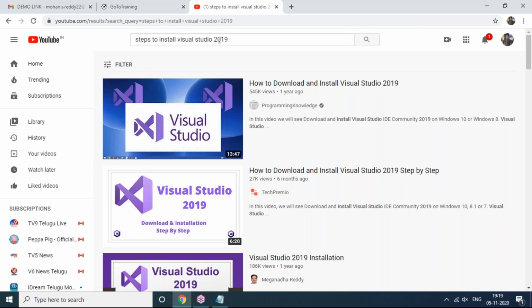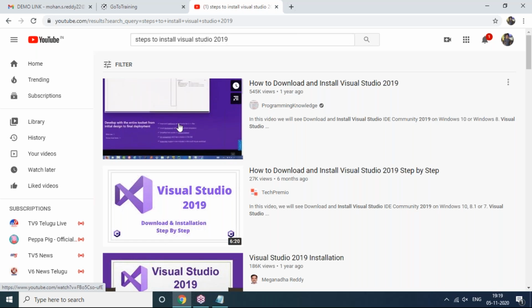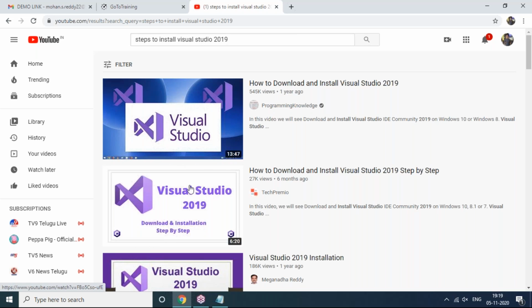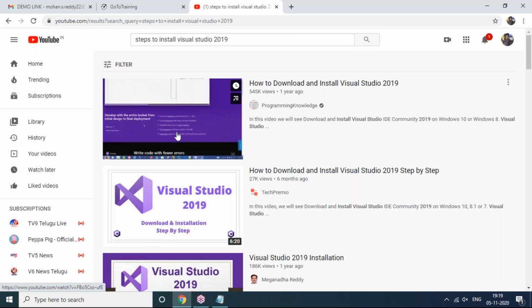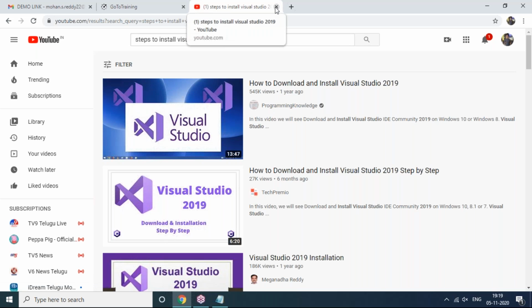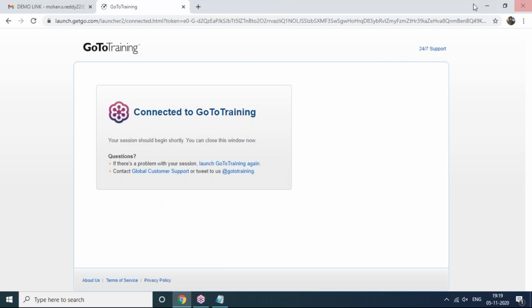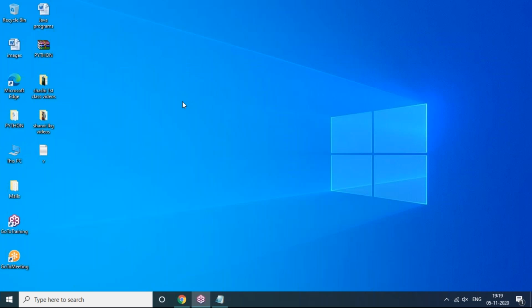Now you can see the steps to install Visual Studio 2019. You can go to YouTube and type it. Either you can follow this link or this link. Then they will show you clearly how to install all those things. While creating the Microsoft account, the installation steps are also there clearly. You can follow this if you don't know how to install it, but it's easy to install. That's not a big deal.